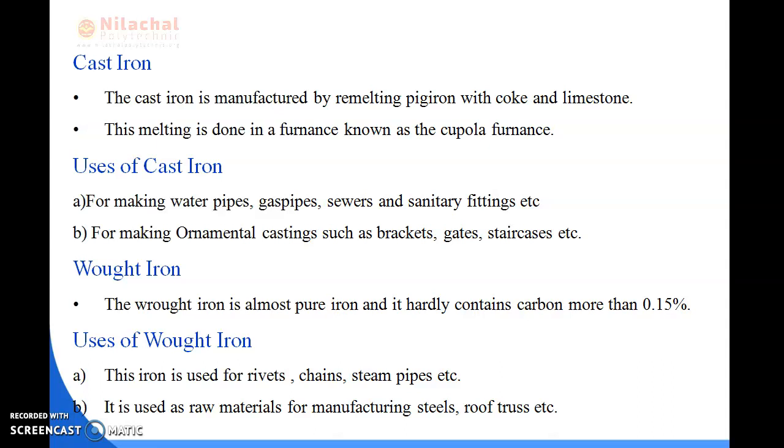What do you mean by cast iron? The cast iron is manufactured by remelting the pig iron with coke and limestone. Okay, pig iron means it is one type of product of iron. The cast iron is manufactured by remelting the pig iron with coke and limestone, and this melting is done in a furnace known as cupola furnace.